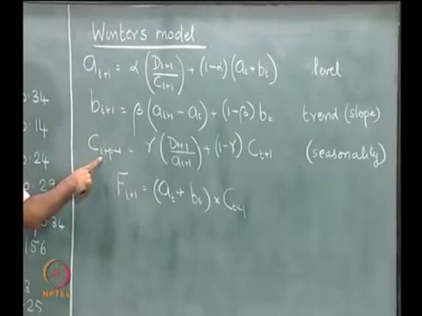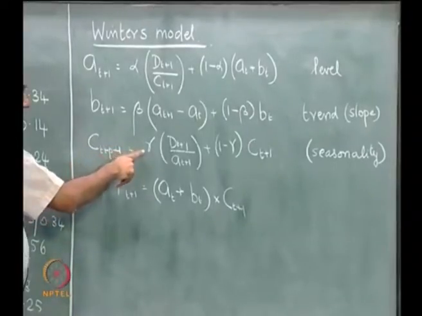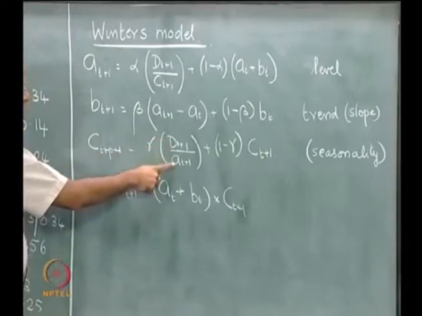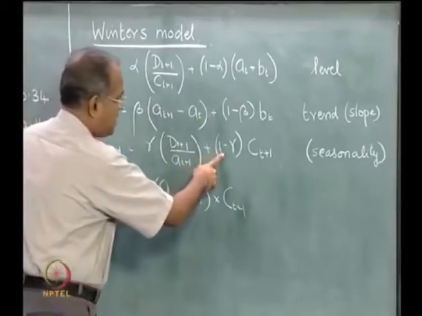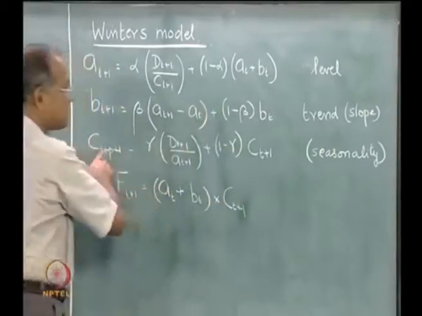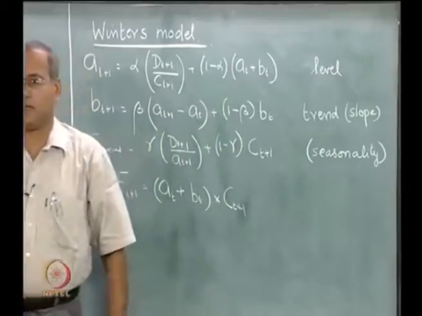Similarly, we can calculate C7 because gamma is known, D7 by A7. So, D3 by A3 is known plus 1 minus gamma, C3 is also known. So, we can calculate C7, from which we can calculate F4.